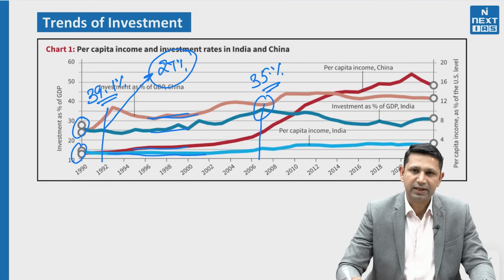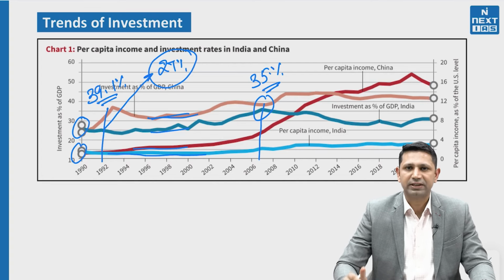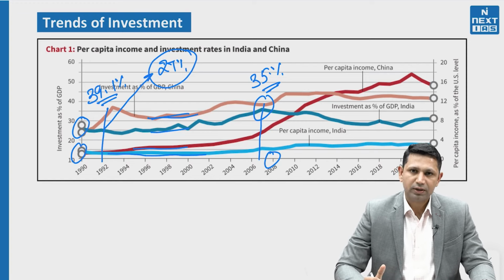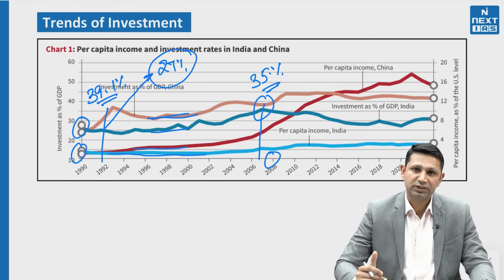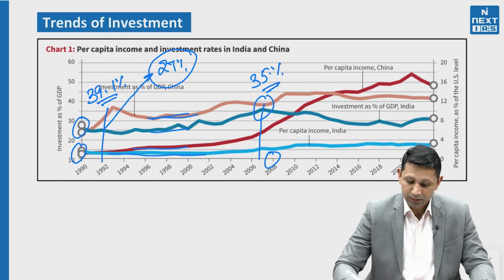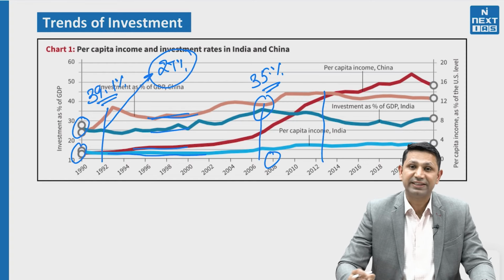35% of India's GDP was being invested at that time. This was the highest. In 2008, the economic recession came. During this economic recession, the contribution of GDP towards investment in India started declining. However, China was still focusing on the investment part. In 2013 itself, the Chinese investment was at its highest.